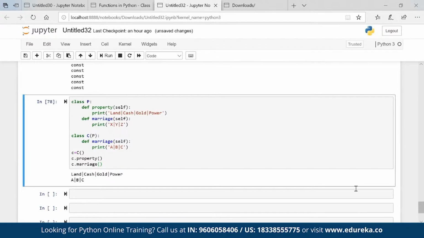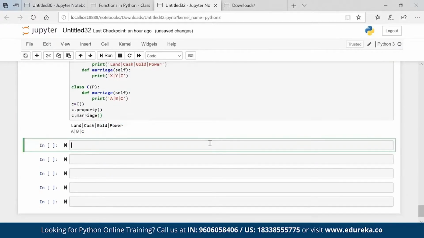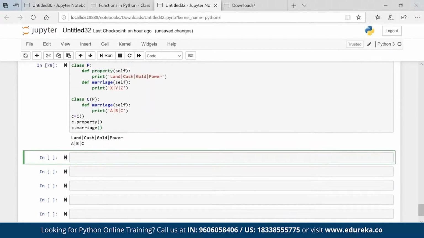Okay. But now, let's say the parent says, do one thing: choose girls from my options and from your options. You can choose out of six girls, whichever you want to marry. Then how will that work? So there is a concept of the super keyword. Basically, I'll get the property of the parent also. So let me copy all this stuff, so I'm not writing it again.